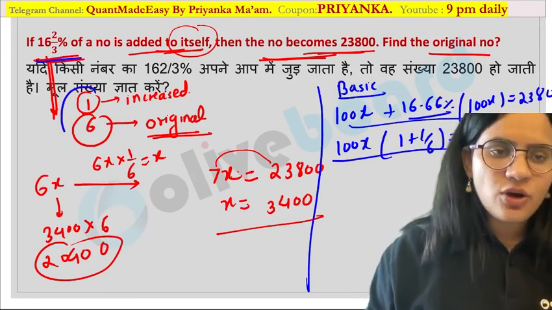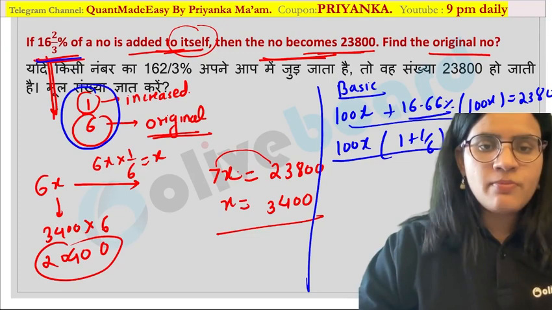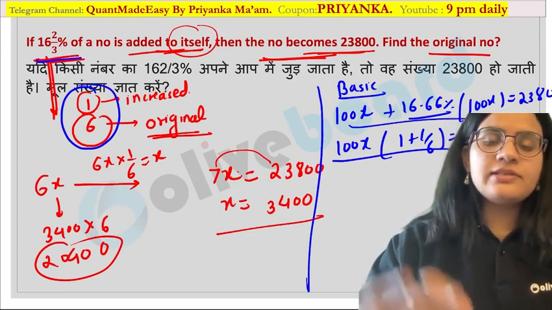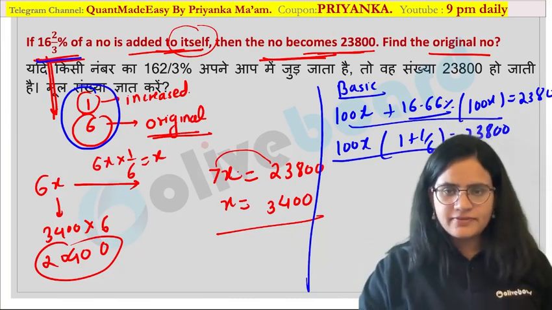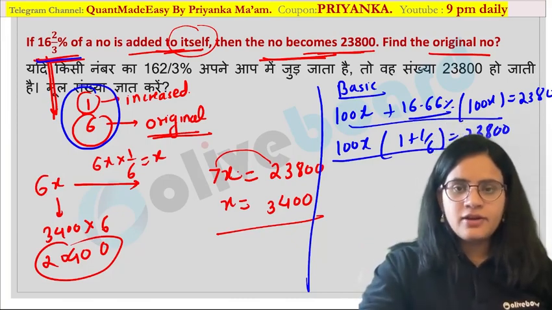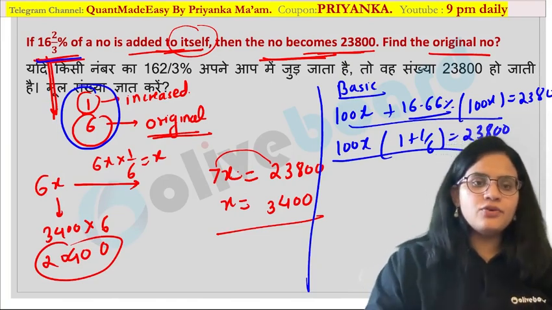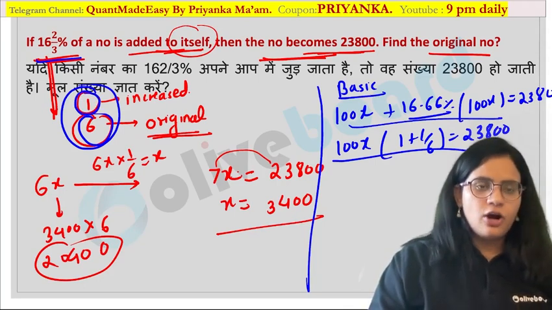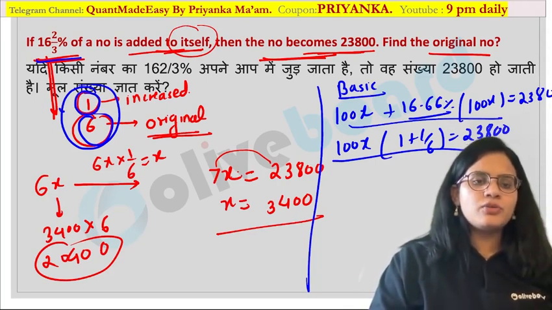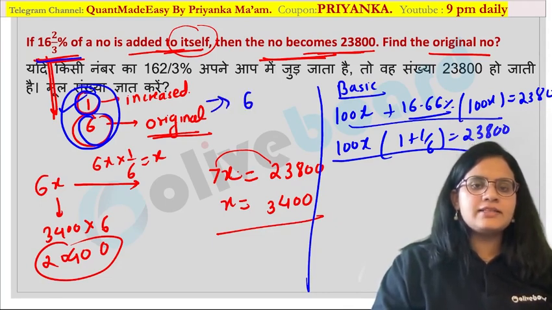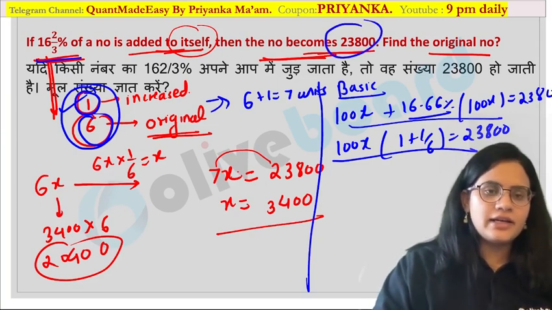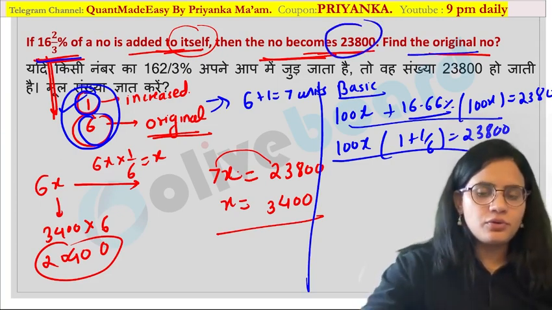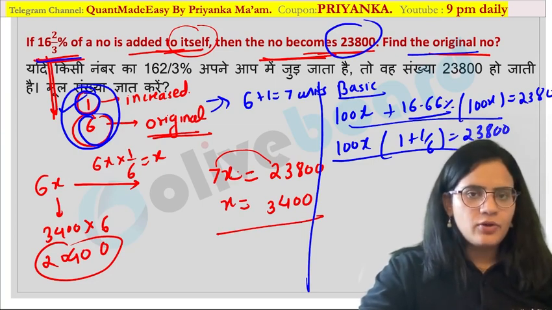But when you are using short trick like this, that is nothing but a ratio method, you can do these type of questions literally orally, guys. So I want all of you to learn this short trick as well. That is nothing but a ratio method where denominator will give you your original value. So this is your original value. This is increasing amount. How much is the increment over here? That is shown by 1 unit. So what would be your final number? 6 plus 1, 7 units will be your final number, which is nothing but 23,800. So easily you can calculate what would be the original number over here. I hope it is clear.